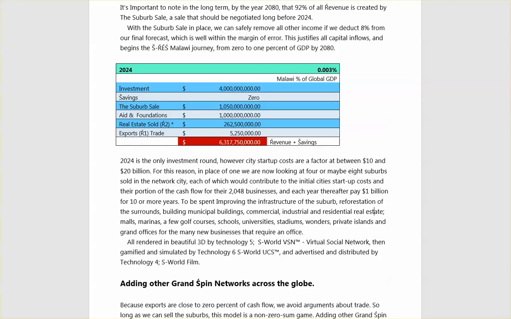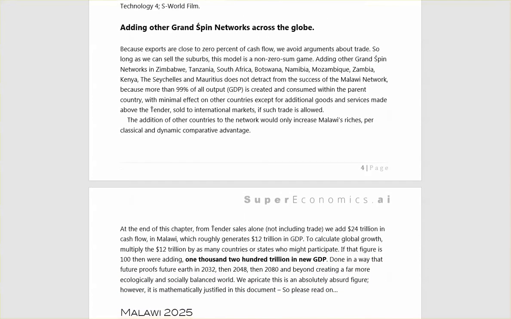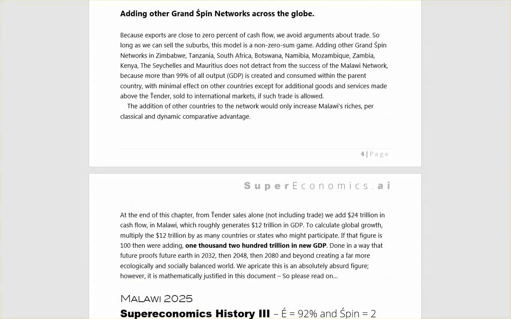All rendered in a beautiful 3D by Technology 5 S-World VSN, Virtual Social Network, then gamified and simulated by Technology 6 S-World UCS, and advertised and distributed by Technology 4 S-World Film, adding other grand spin networks across the globe.